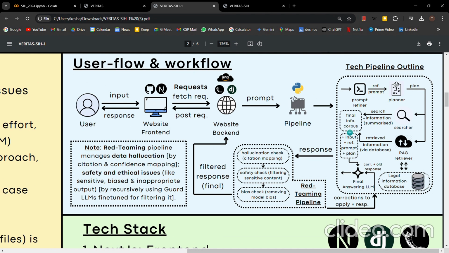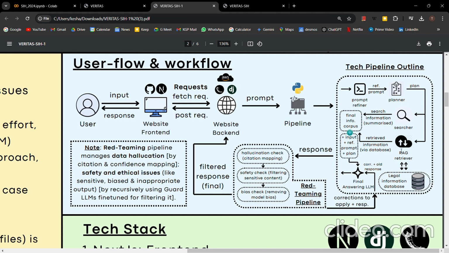Now this input prompt will go to the planner. The planner will create a plan. The plan will now go to a searcher which will search information about it from the internet. It would also go to a RAG based system. RAG is retrieval augmented generation, which will retrieve information from the legal information database relating to what we have asked, right?